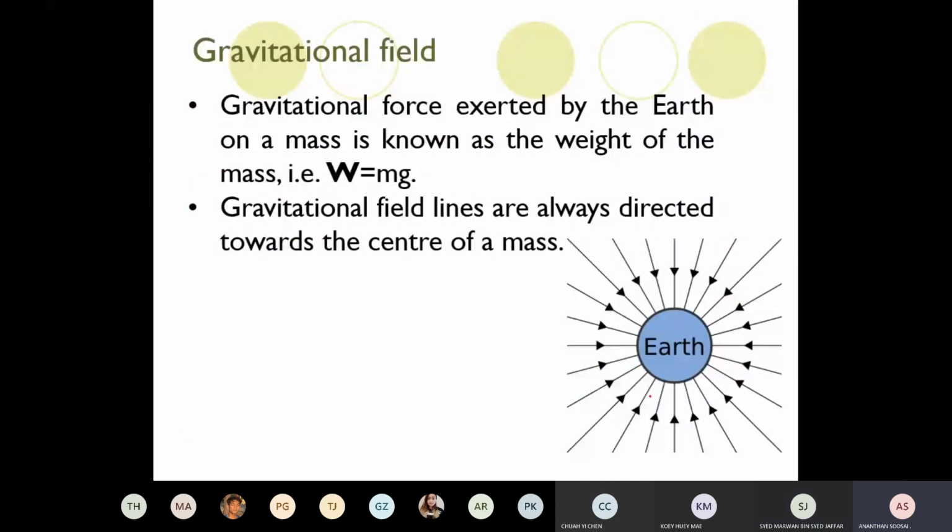So this is what the field line looks like. Please remember how to draw it. It's towards the center of the Earth. It's a radial field. So the force due to the gravitational field is, of course, your weight, mg, mass times gravity.